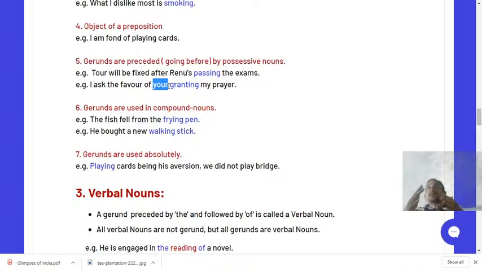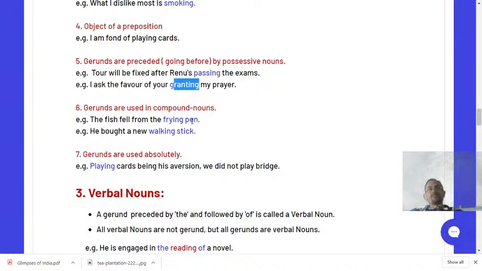The car is possessed by Rajesh. So always remember that if your ing word is preceded by a possessive noun or a possessive pronoun, that particular ing becomes your gerund.